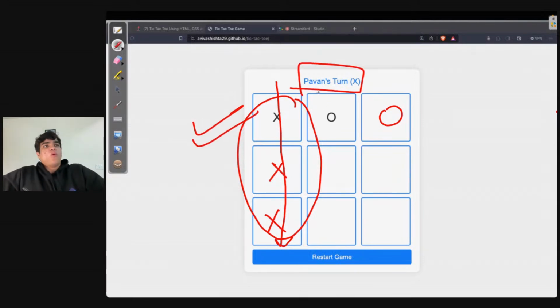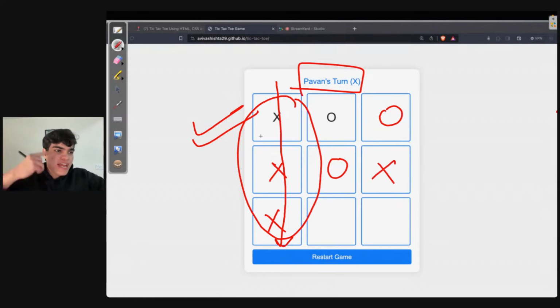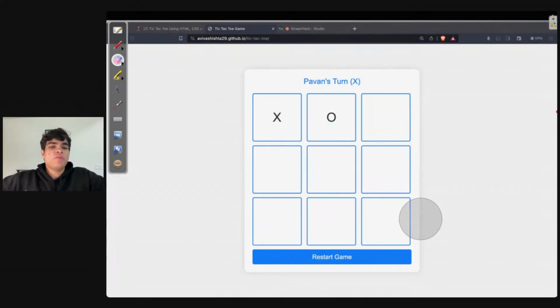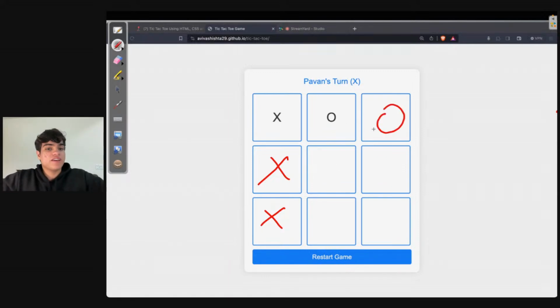So after every chance that has been played, you need to check whether a pattern is being formed. The moment Pavan does this, Krishna won't get a chance to correct his mistake. It's first come first serve. So the moment any pattern is made, the game will be over.